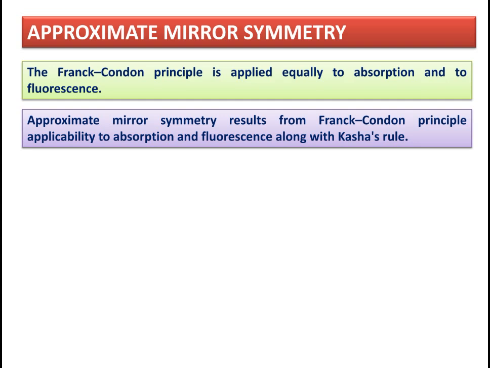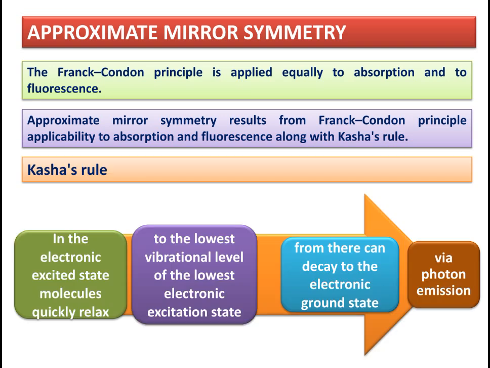If we are talking about the application of the Franck-Condon principle to fluorescence and absorption along with Kasha's rule, then a phenomenon known as approximate mirror symmetry results. What is Kasha's rule? In the electronic excited state, molecules quickly relax.